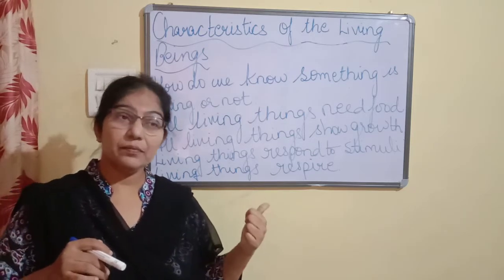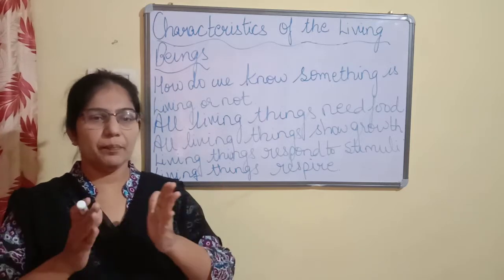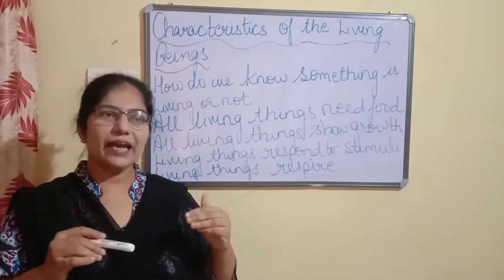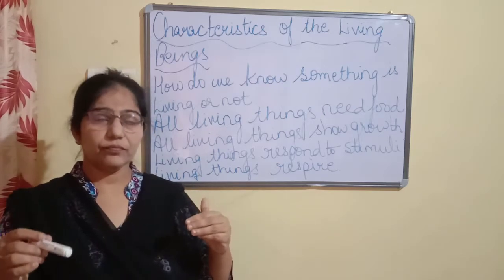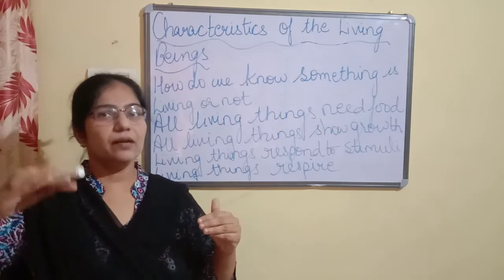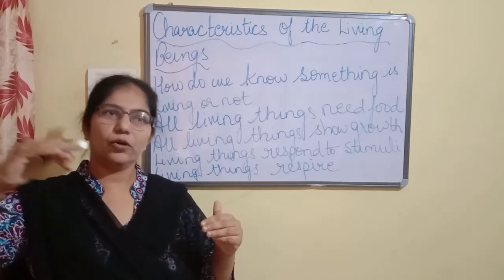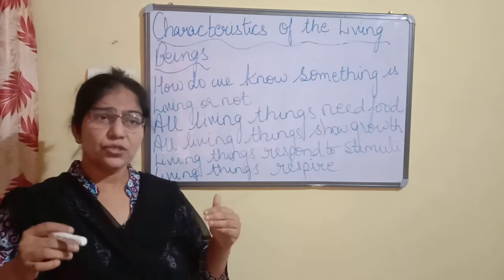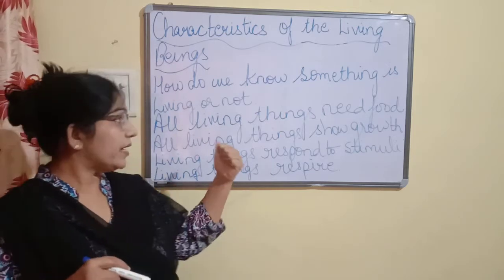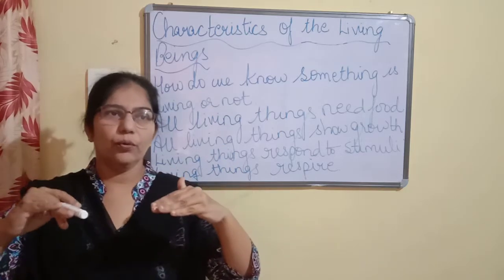Now we come to animals also, children. You must have seen a puppy grows into a dog. The egg which is hatched becomes a chicken, and again that chicken becomes a cock or a hen. Similar is the case with a cat. So animals also grow.